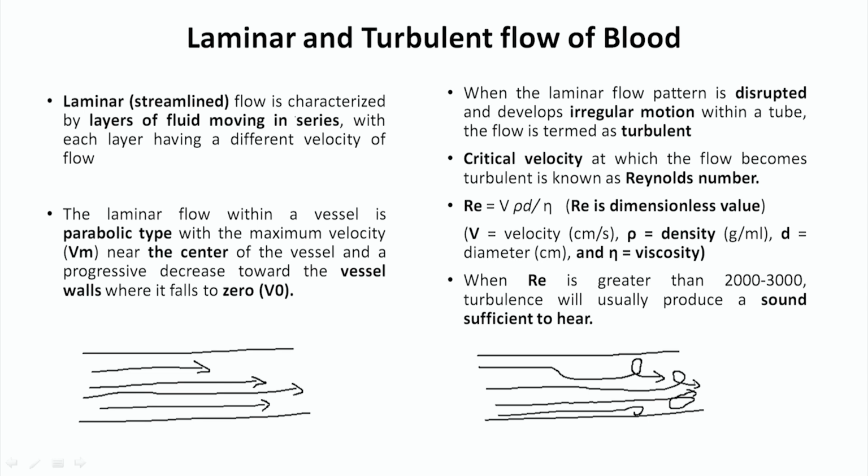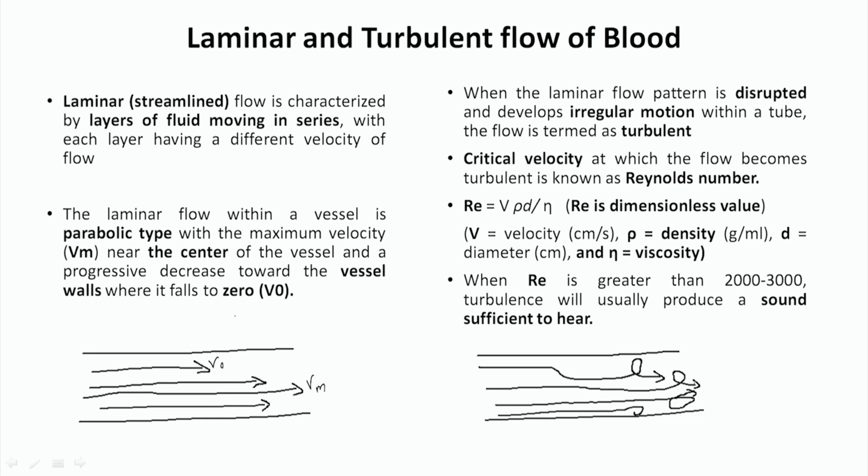Laminar flow is characterized by layers of fluid moving in a series, with each layer having a different velocity. In laminar flow, you will find that maximum velocity takes place at the center. Vm, the maximum velocity, will be at the center, whereas V0, the minimum velocity, takes place near the vessel wall. So at the side it has very little velocity, but in the center it has maximum velocity. This is the characteristic of laminar flow.